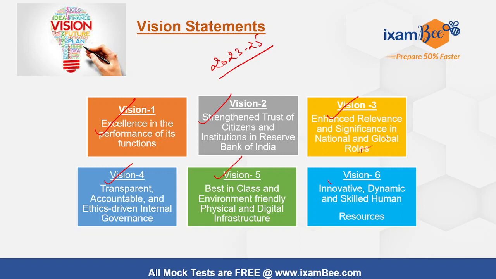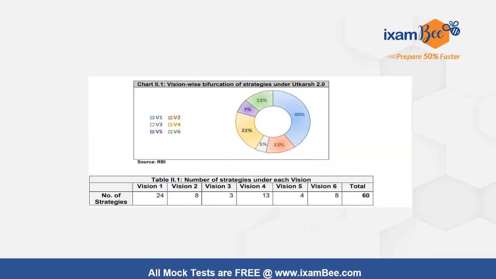Vision 6 is innovative, dynamic and skilled human resources. There is an ever-changing environment, and ever-changing skills in the marketplace. So the human resources should be constantly ready to adopt changes, remain competitive, and upskill themselves to match the dynamic global environment. Different strategies have been provided, and it is a bottom-up approach like the earlier Utkarsh 2022, where strategies are listed underneath different visions.